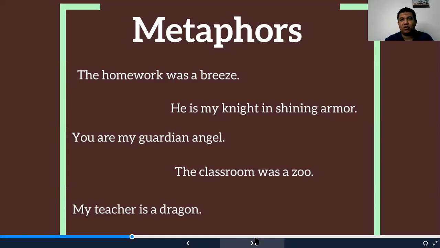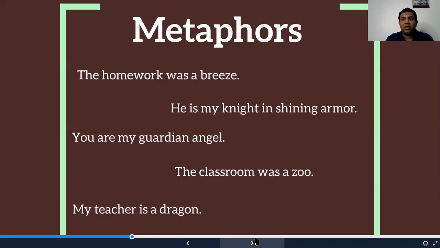So when I say the classroom was a zoo, I think you remember now some of the classes of others actually were like zoos. This doesn't mean we have animals inside. We are not in a zoo, but actually this means that the classroom is a kind of mess.